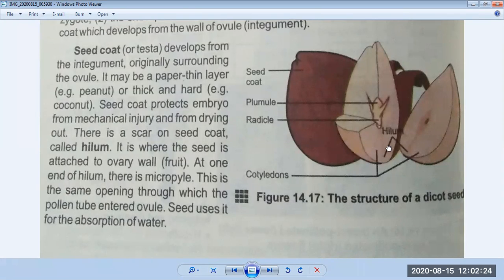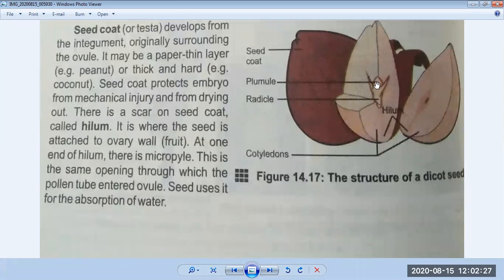You can see in the diagram, this is the radicle. The early root of the plant is called the radicle, and the early shoot of the plant is called the plumule. At one end of the hilum there is the micropyle. This is the same opening through which the pollen tube entered the ovule. The seed uses it for the absorption of water. So you can see the structure of a seed coat.